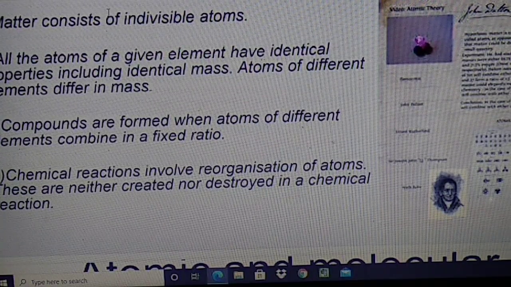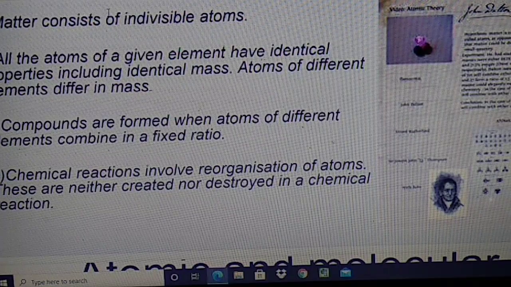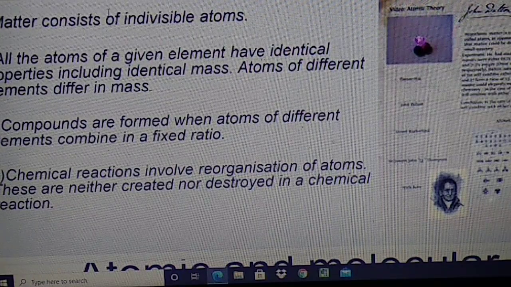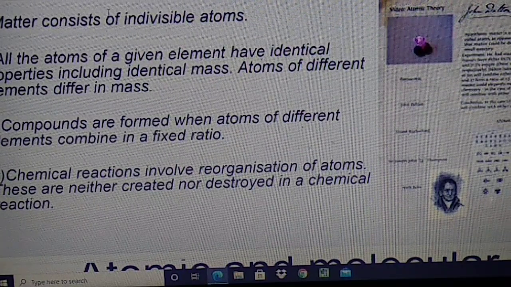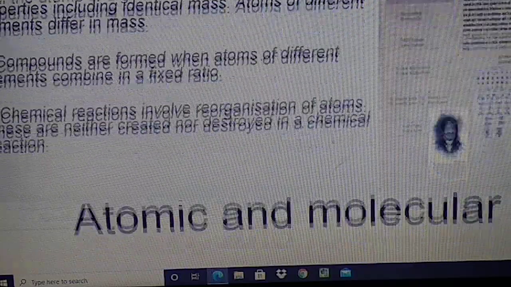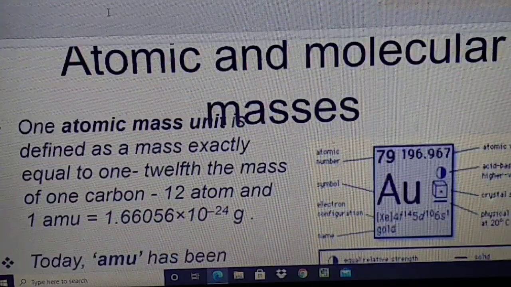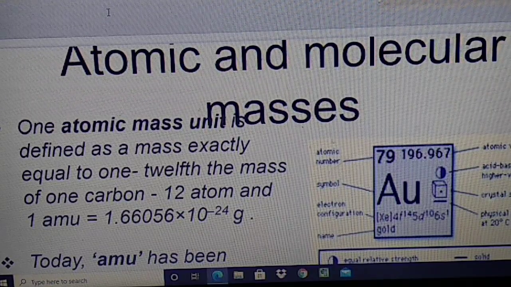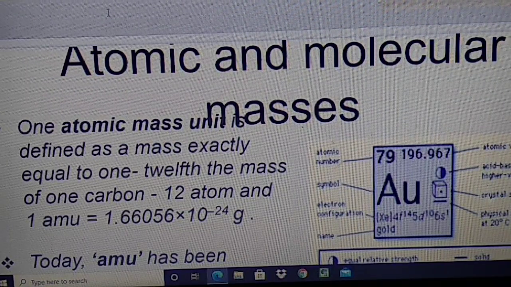Compounds are formed when atoms of different elements combine in a fixed ratio. This is a correct statement. And chemical reactions involve reorganization of atoms. These are neither created nor destroyed in a chemical reaction. Now students, we have to know atomic and molecular masses. Atomic mass, that is the atomic mass unit.